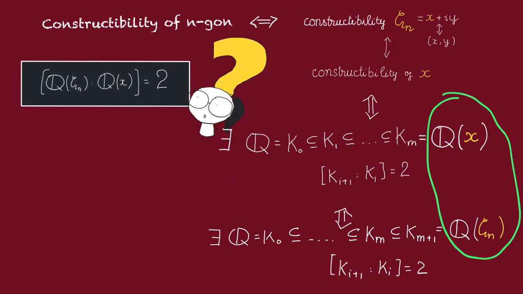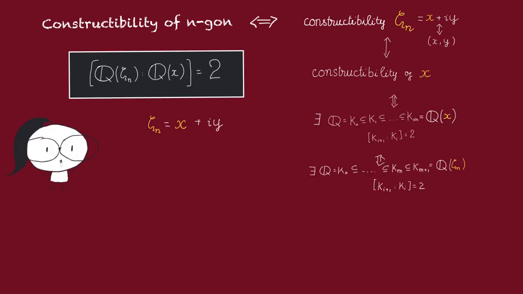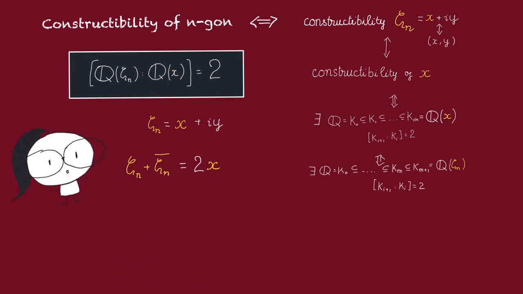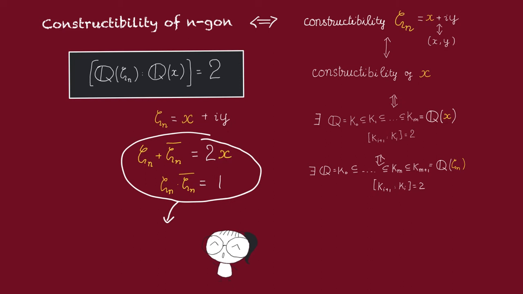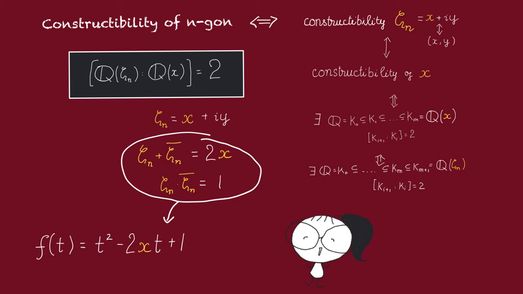Now, why is this extension of degree equal to 2? To see that, observe that as x is the real part of this zeta n, we can recover x by adding zeta n to its conjugate. On the other hand, we know that the product of zeta n with its conjugate is equal to 1. Putting those together, that means that zeta n and its conjugate are roots of this polynomial. And now observe that this polynomial has coefficients in Q(x).